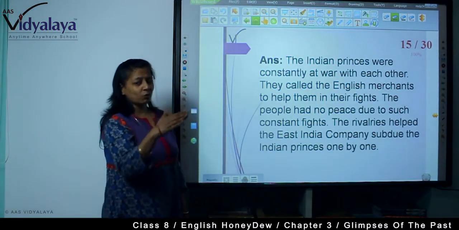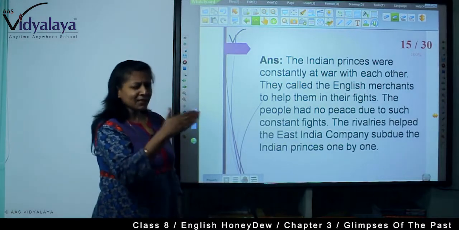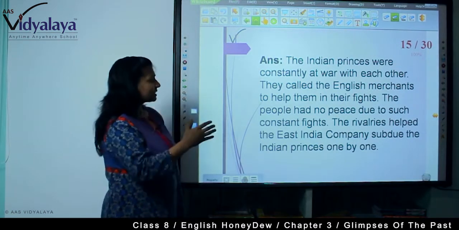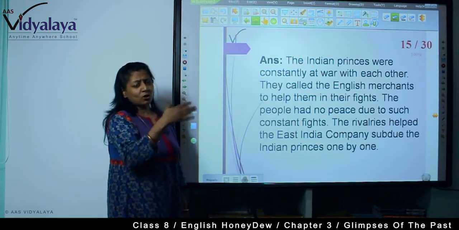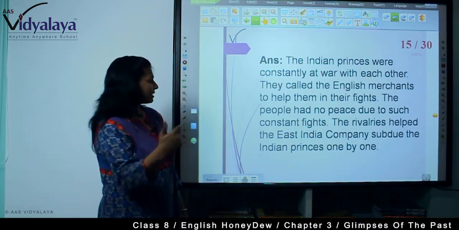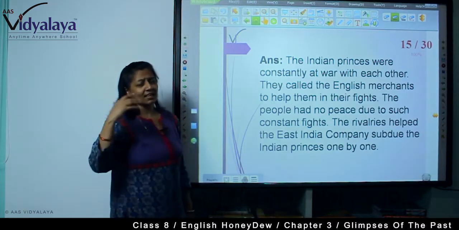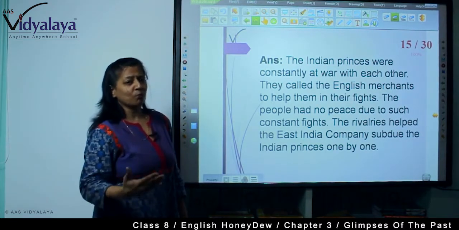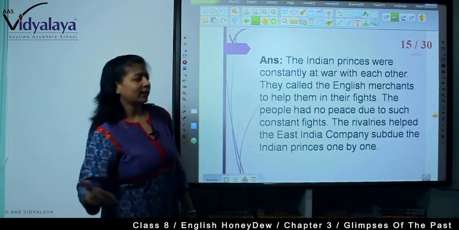This constant war, this mistrust among the kingdoms, this loss of brotherhood among the kingdoms, and these rivalries helped the East India Company to grow on our Indian soil.